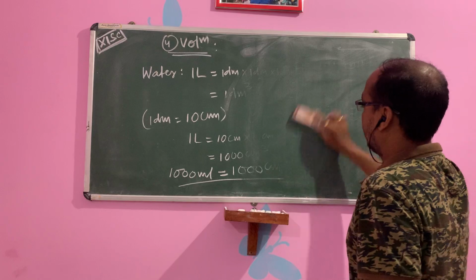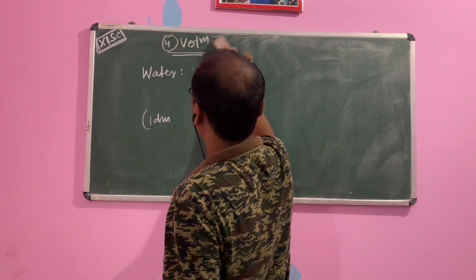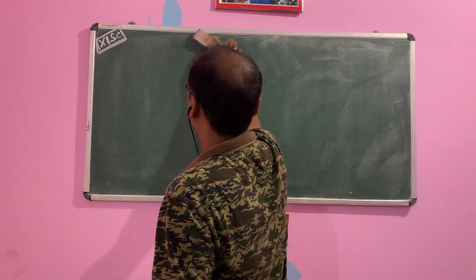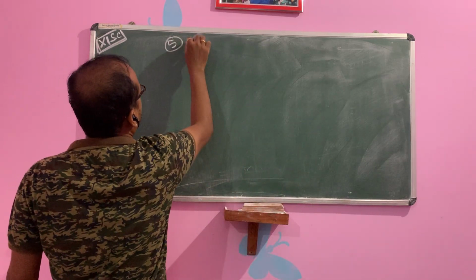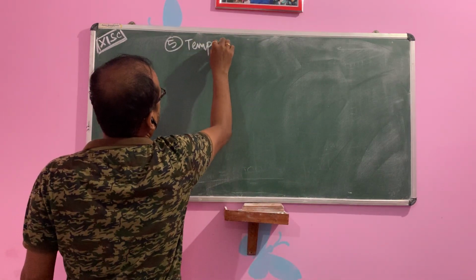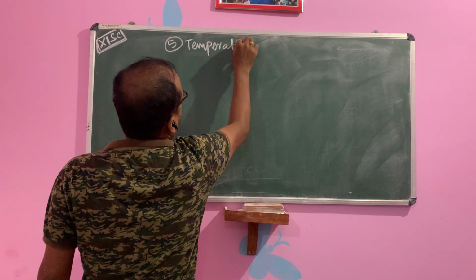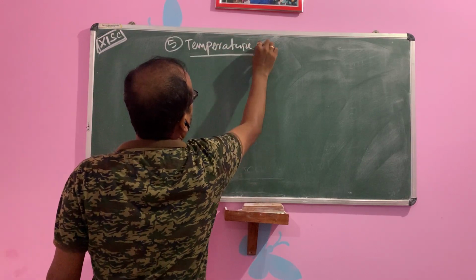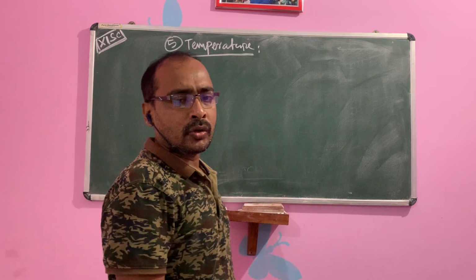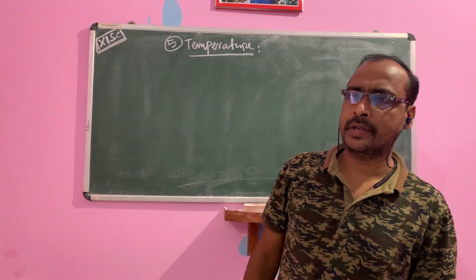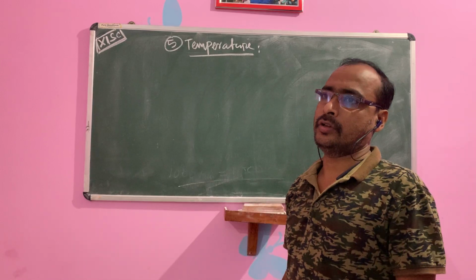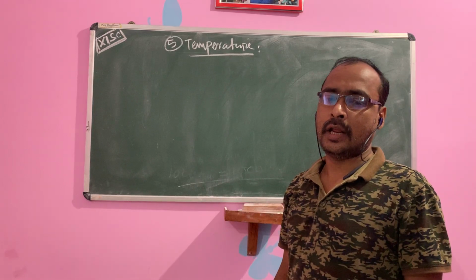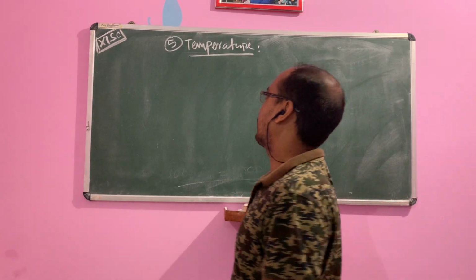Then next, the fifth one is the measurement of temperature. Temperature is measured in three types: Kelvin, Celsius and Fahrenheit.